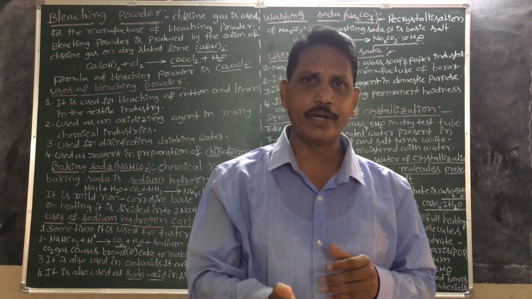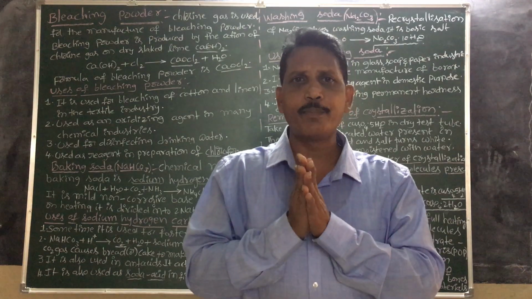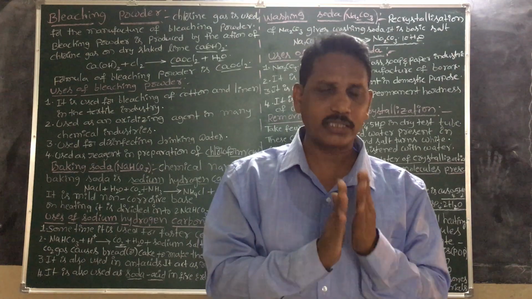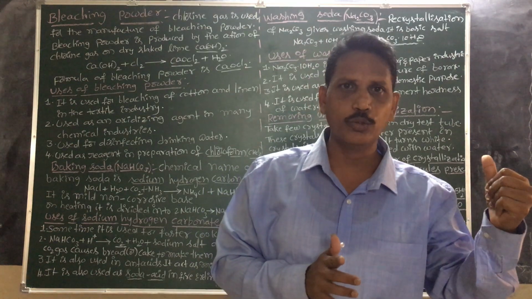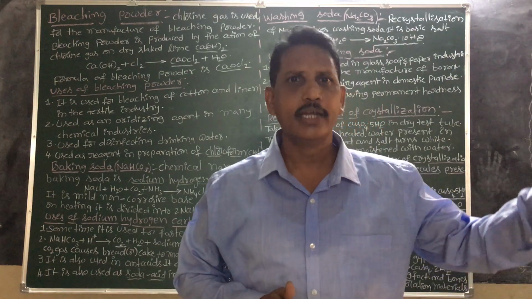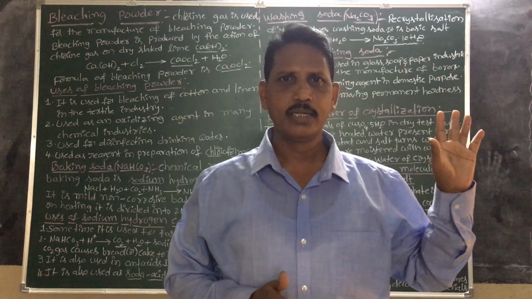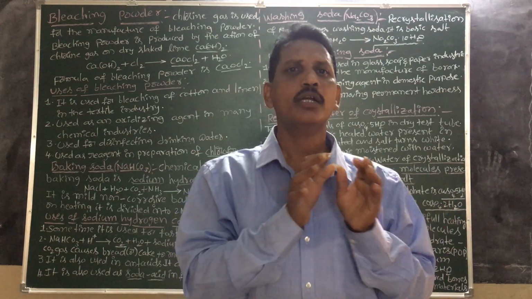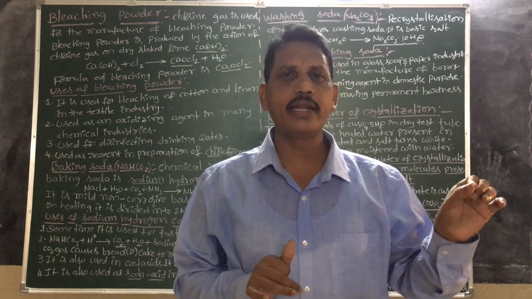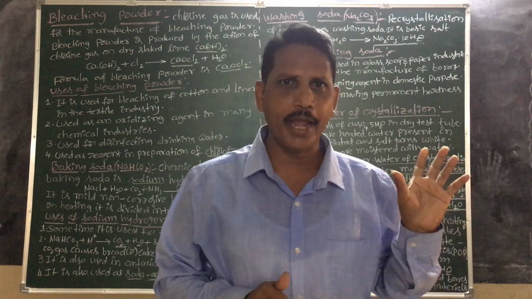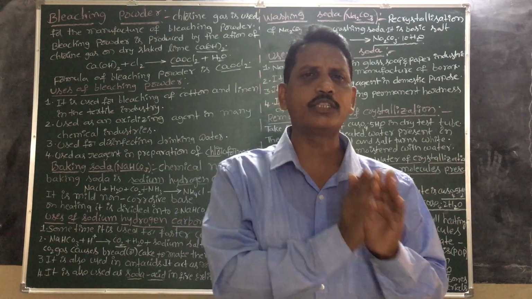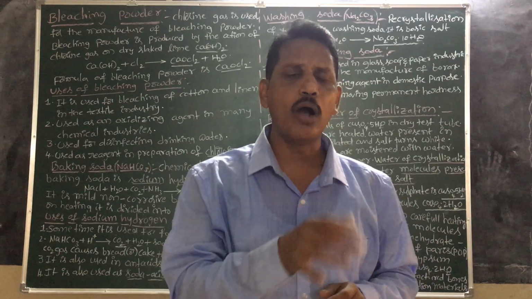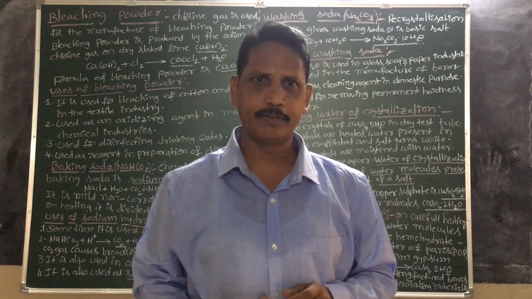Sodium carbonate Na2CO3 plus 10H2O gives rise to Na2CO3·10H2O. That Na2CO3·10H2O is called washing soda, hydrated sodium carbonate. The color of hydrated sodium carbonate is light blue or pale blue.